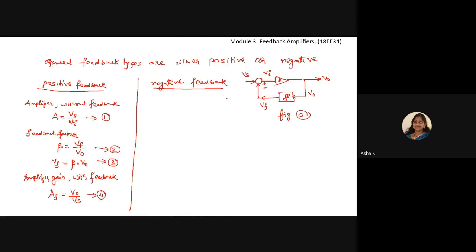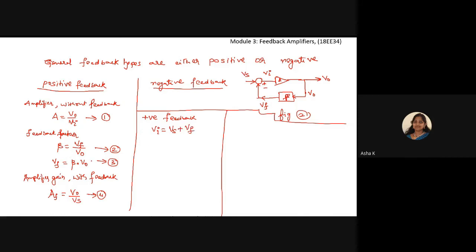By observing the circuit, I can easily write that for positive feedback, if you just observe here, the V input voltage is equal to the addition of Vs plus Vf.